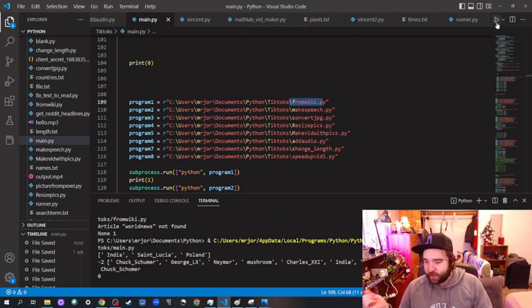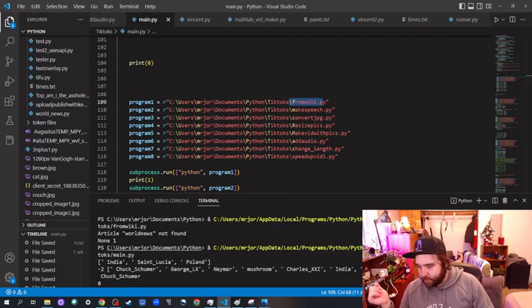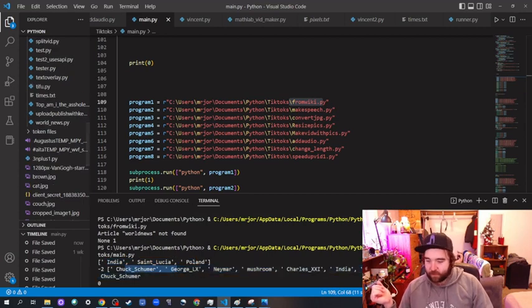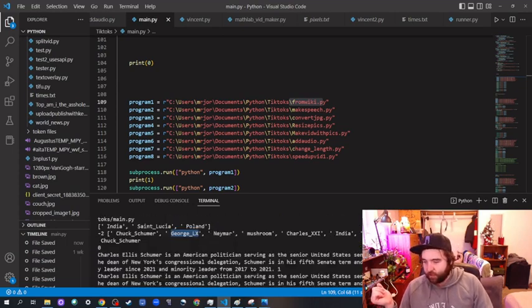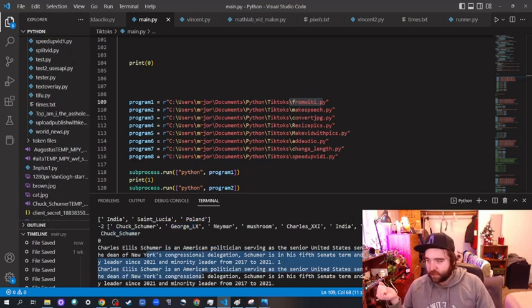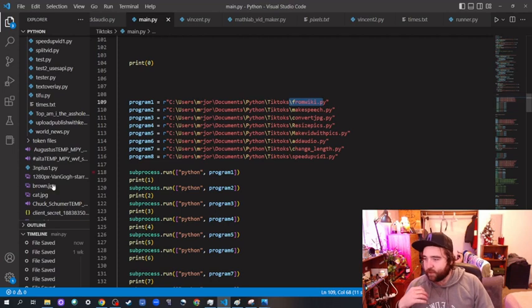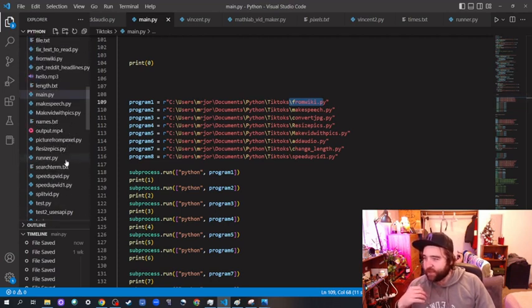First off, we're going to run this to see how it works for a second. So you see what it did there. It took 3 of the countries. It took 5 of the names. Some of them, like this one, won't have a Wikipedia page probably, but that's okay. It'll just kind of skip through those. And let's see what it's printing out. So it went to Chuck Schumer's Wikipedia page and got his summary. And it's going to get the images. And let's go look at some of these other ones now. We just needed to get those names there.